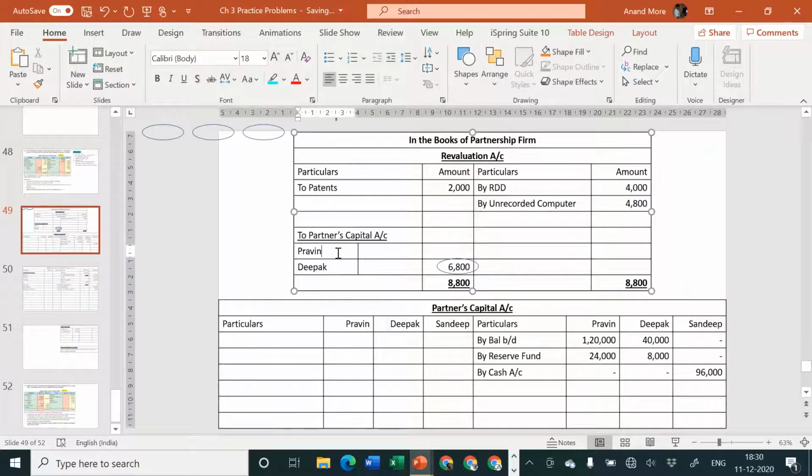So I'll write it here, Praveen 3 and Deepak 1. So 6,800 divided by 4 is equal to 1,700. That is for Deepak, and into 3, 5,100 for Praveen.